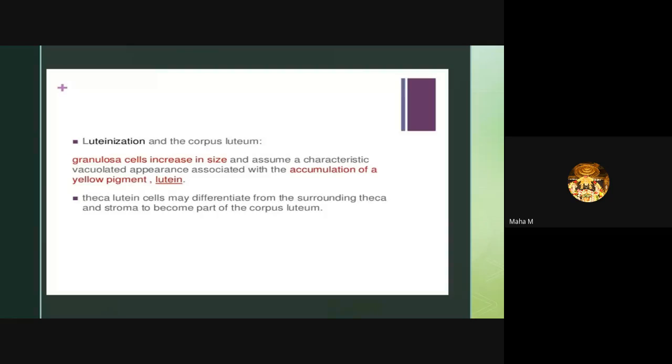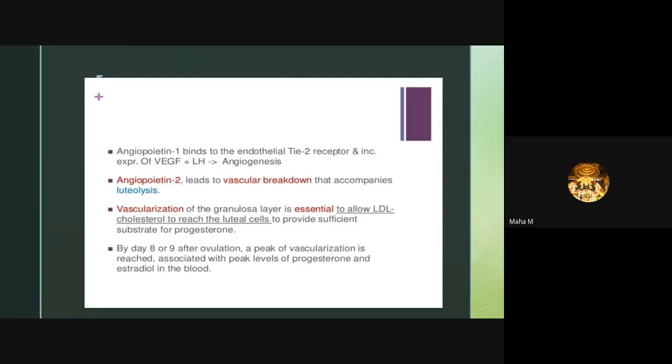Angiopoietin 1 binds to the endothelial type 2 receptors and induces expression of VEGF and LH. This leads to angiogenesis. Angiopoietin 2 leads to vascular breakdown that accompanies luteolysis. Vascularization and granulosa cell luteinization are essential to allow LDL cholesterol to reach the luteal cells to provide sufficient substrate for progesterone.